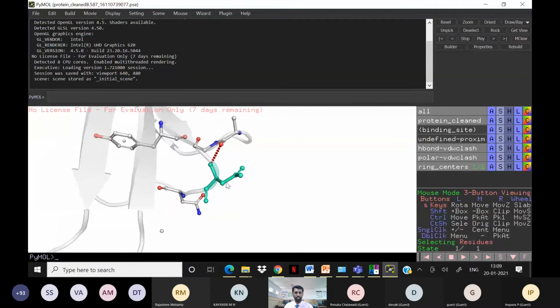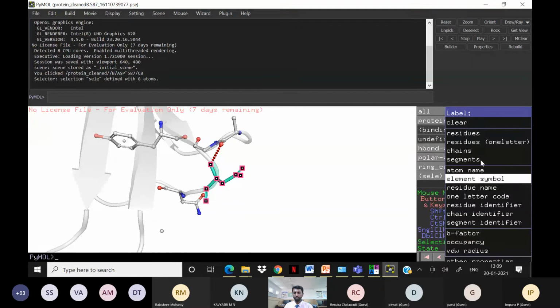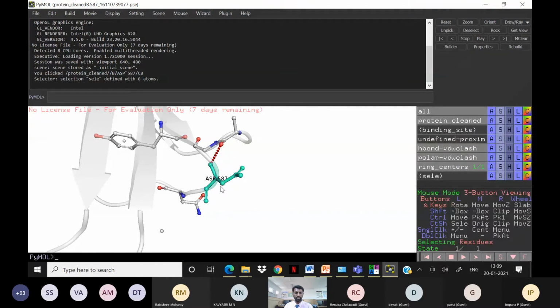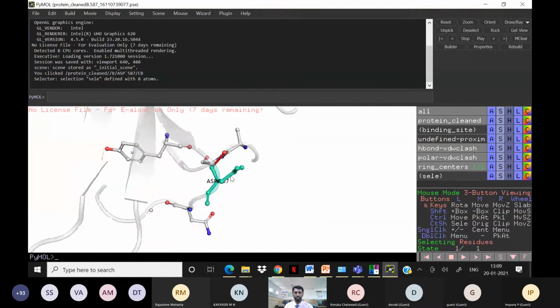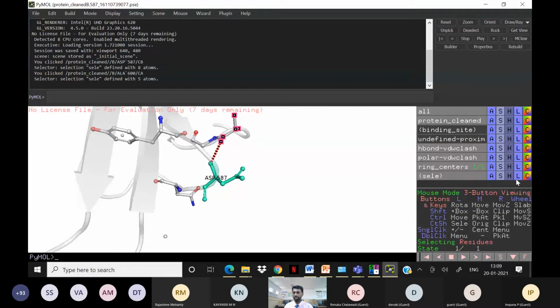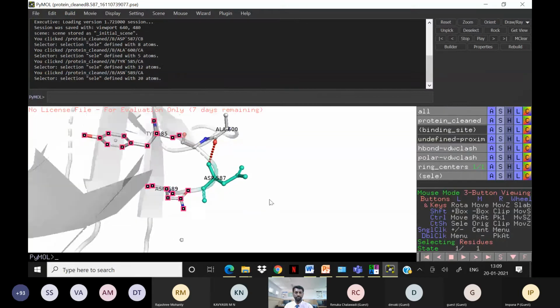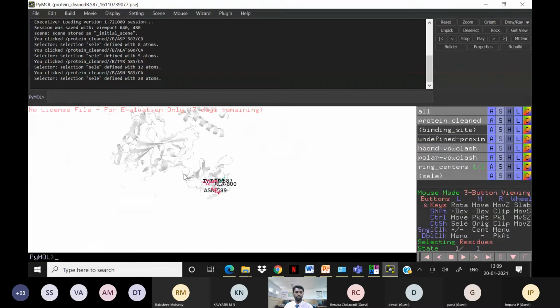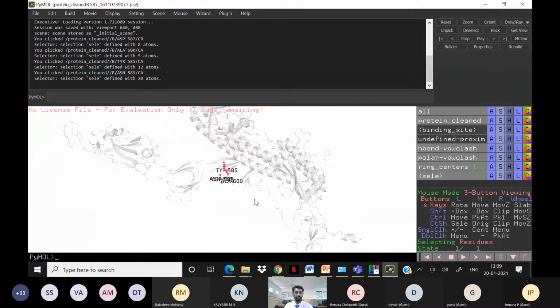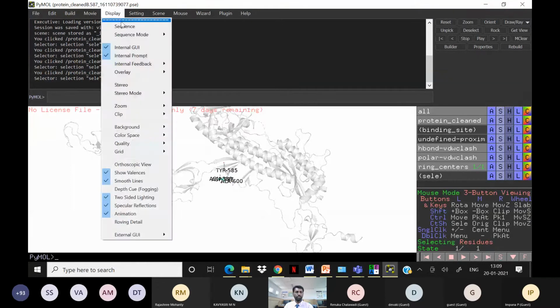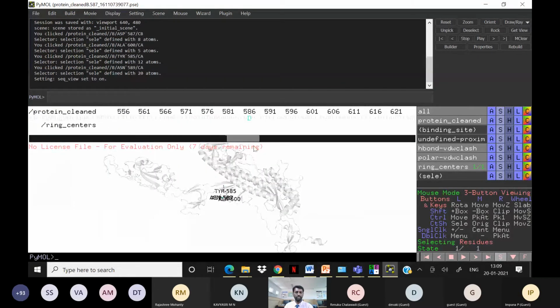also label which amino acid it is. For example, if labeled residues, you can see that aspartic 587. So different labels you can give. You can label the residues, alanine, and in the position, and you can check what amino acids are there. All this information you can get. Also, you can zoom in and zoom out, and check how the proteins are there. Also, you can check the sequence here, the sequence file, exactly the position, all these things you can check here in this tool.